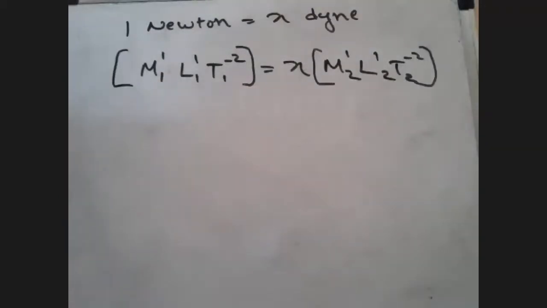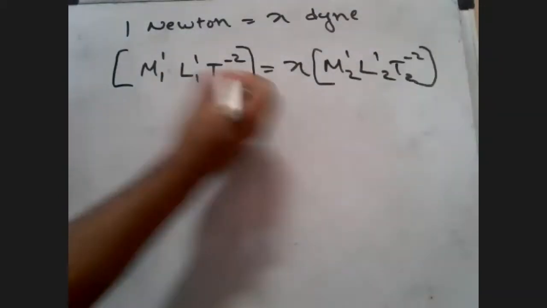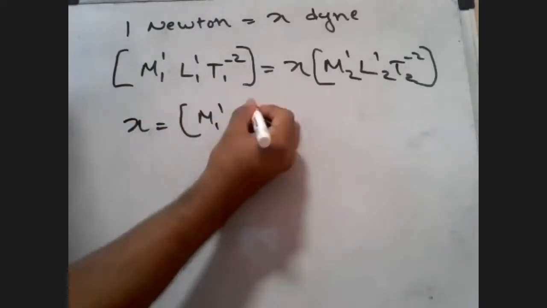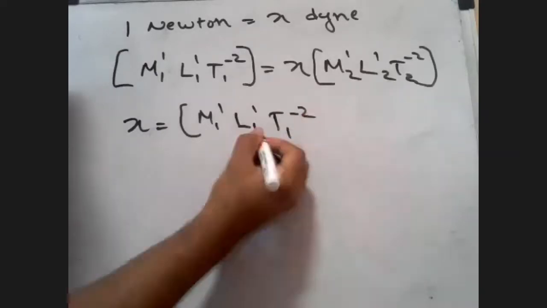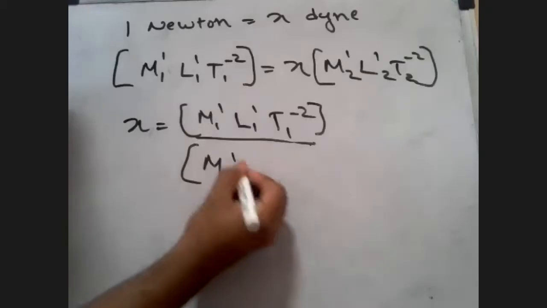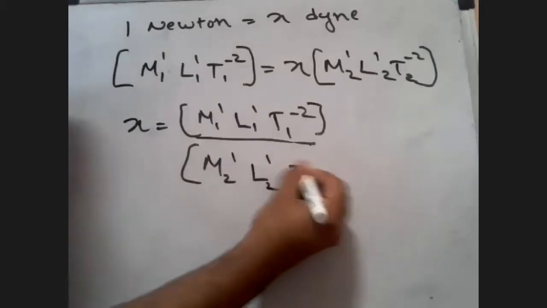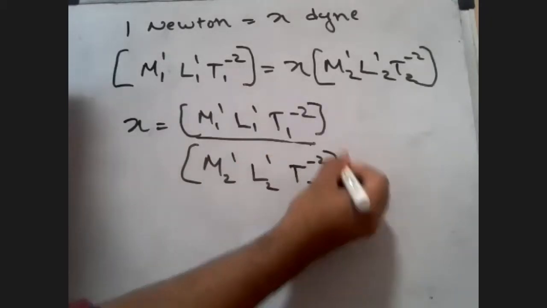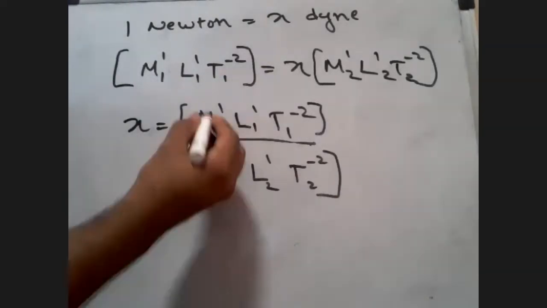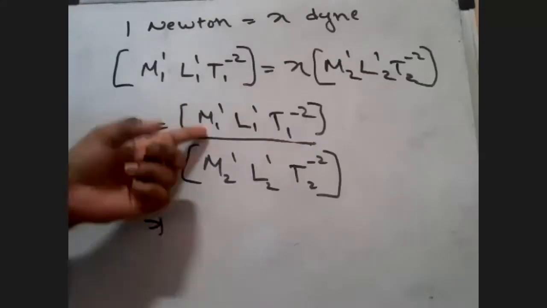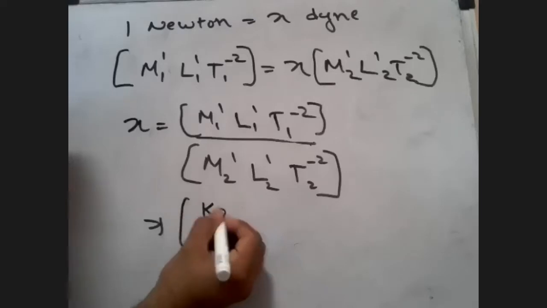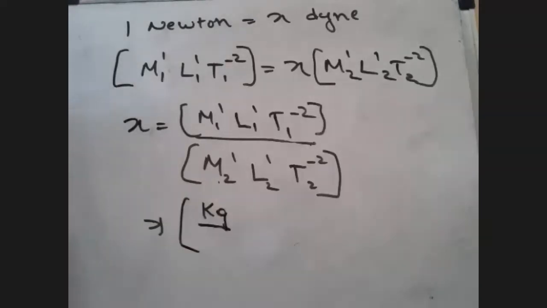Don't get confused. Now look here, if that is there, then x can be written down as M1 L1 T1 raised to minus 2 upon M2 L2 T2 raised to minus 2. And here you can just divide and see what you will get. Look here, M1 was what in terms of kg? So I will write kg here. And this M2 was what? Grams.